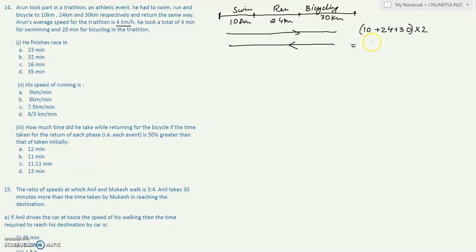And this total distance will be 64 multiplied by 2, so this will be 128 kilometers. And what is the average speed given? Average speed is already given as 4 kilometers per hour, right? So time taken will be total distance covered divided by speed. Here the average speed is 4. So the time should be